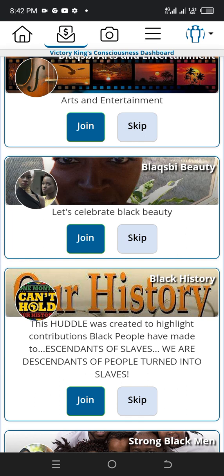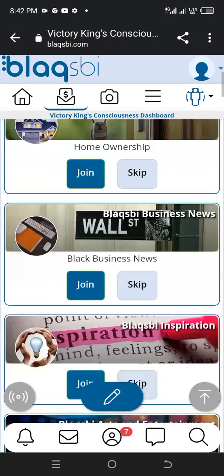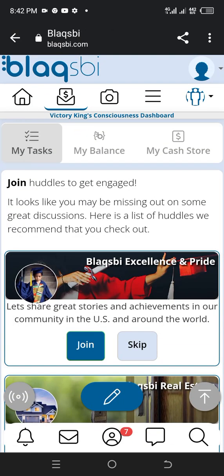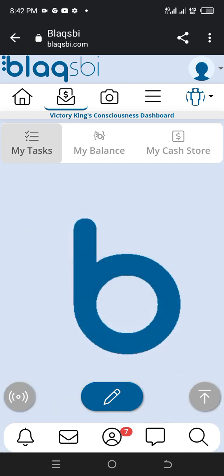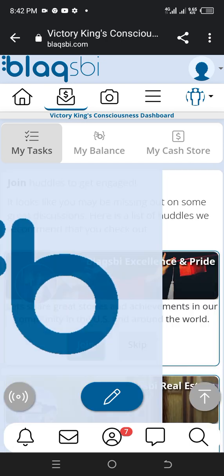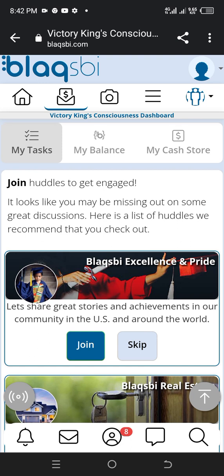This huddle was created to highlight contributions Black people have made to descendants of slaves. We are descendants of people turned into slaves. By the way, click on your task, come up here and click on task. Join huddle to get engaged. It looks like you may be missing out on some great discussions. Here is a list of huddles we recommend that you check.